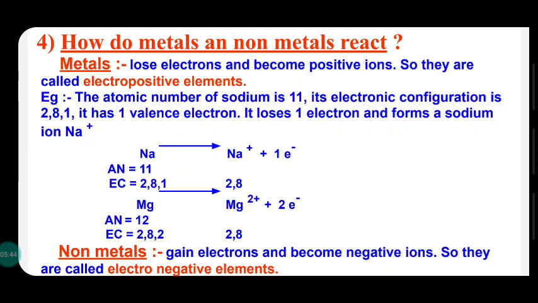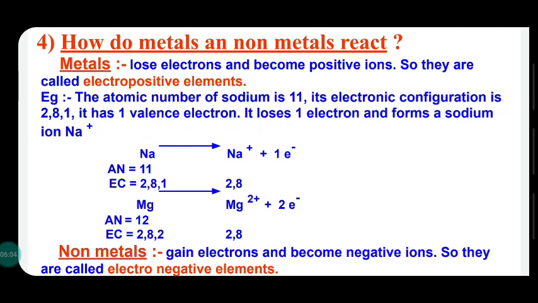So sodium releases 1 electron and chlorine accepts that electron. Both sodium and chlorine are in the stable state. The compound sodium chloride is formed.